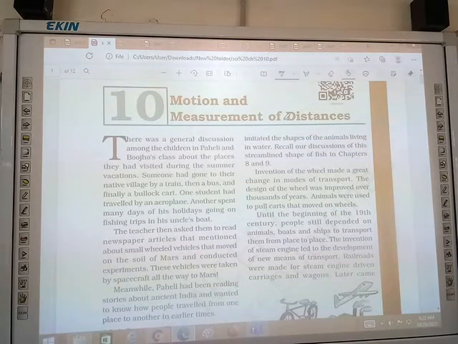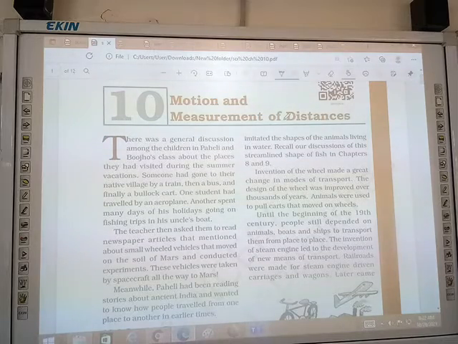So, in chapter 10, we are reading about motion and measurement of distance. How we can measure distances, how we can move, what are the different types of motion. So, we will read more about it in this chapter. Then there was a general discussion among the children in Paheli and Bujo's class. They discussed how they visited different places, how much distance they traveled, how they moved, and what different types of motion they have. They have discussed all these things in their class.